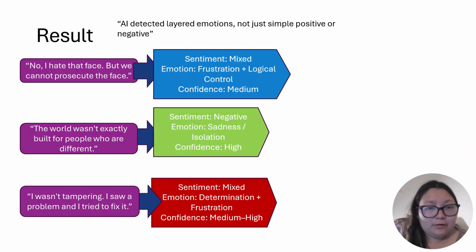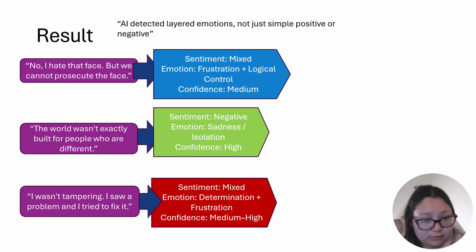Results. After putting these quotes into my AI tools, the results were surprising and also correct. The AI detects layered emotions, not just simply positive or negative results. For the quote, "No, I hate that face, but we cannot prosecute the face," it showed a mixture of emotions of frustration and logical control. However, it could not completely understand the logical control, so it had medium confidence on that.